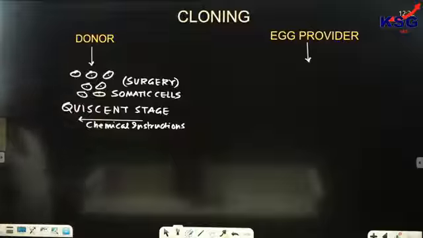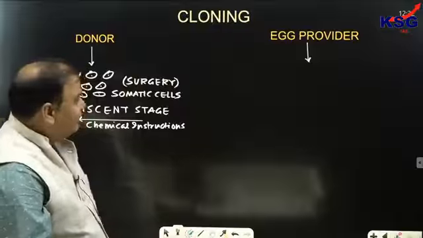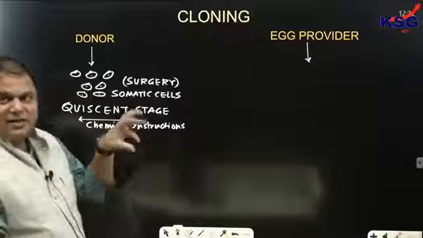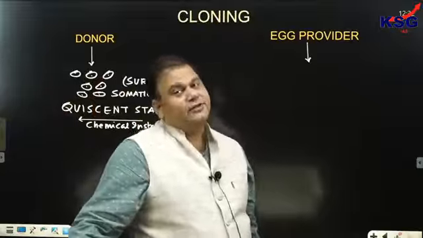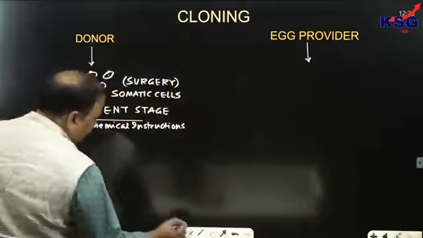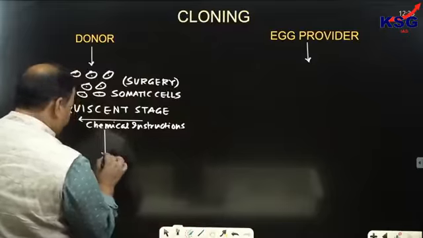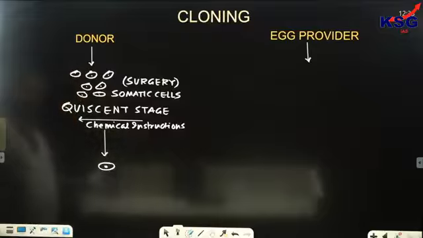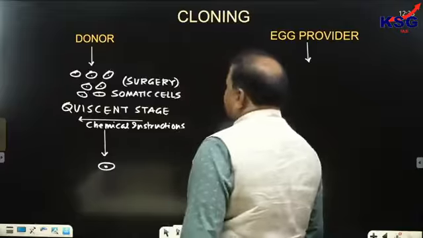So that they return back in their life cycle. See, cells are born, cells mature also, they die off also. But here we are giving them chemicals so that they go back in their life cycle. Clear? There are some chemicals which can revert these cells back into their life cycle. And the cell which has reverted back in its life cycle to the utmost would be selected. So one somatic cell has been selected, which has been reverted back into its life cycle.